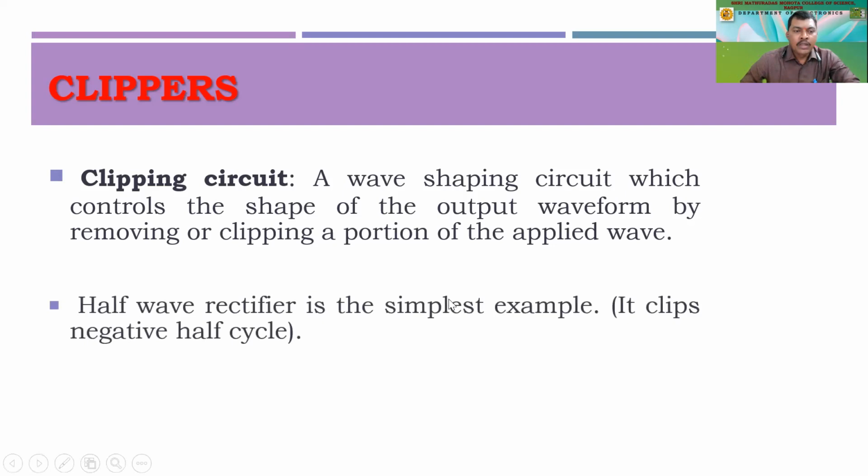The half wave rectifier is the simplest example. It clips the negative half cycle. As I told you, the question I was expecting to ask you is being answered here. We can claim that the half wave rectifier can be considered a clipper circuit, because it clips one half cycle completely.